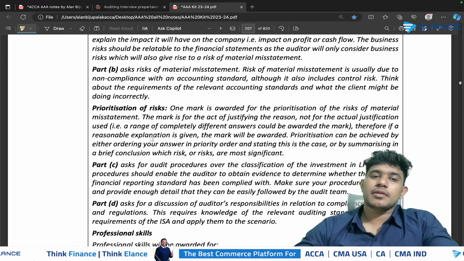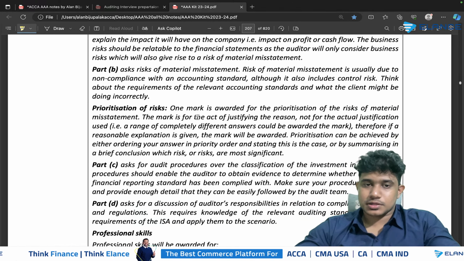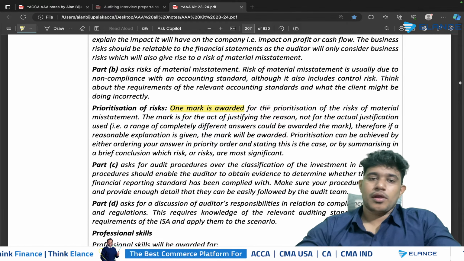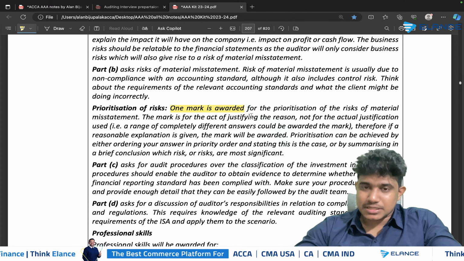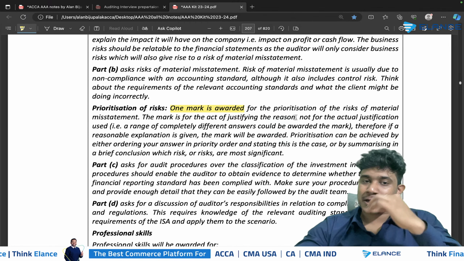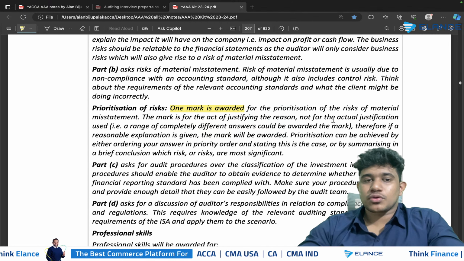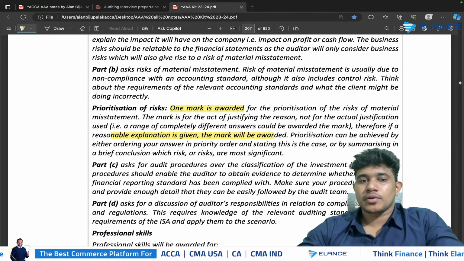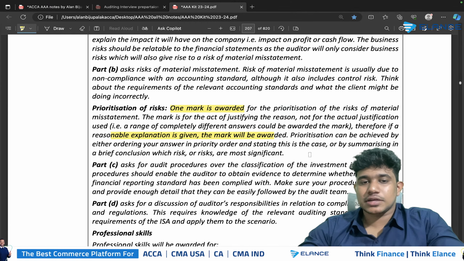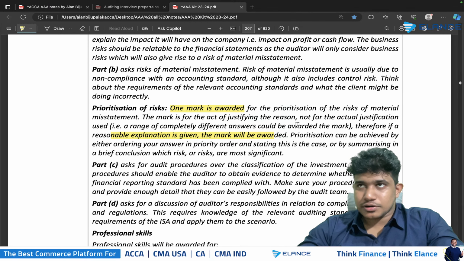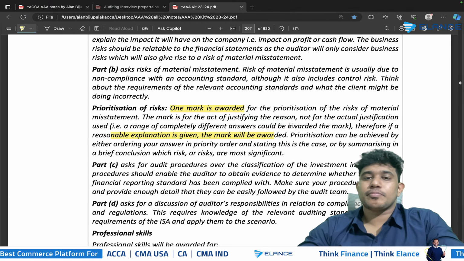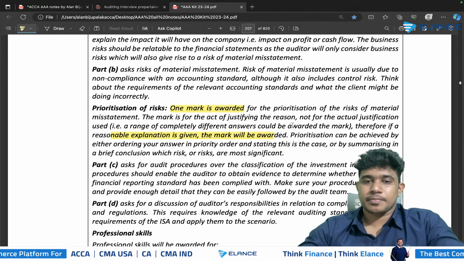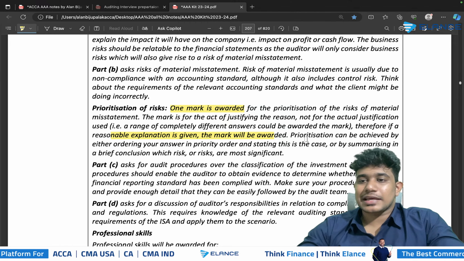And when it comes to the prioritization of the risk, you will be getting 1 mark for prioritization of the risk. However, you need to properly justify the reason for selecting that particular priority order. So they have clearly mentioned that you can give a reasonable explanation and you will get the marks. So prioritization should be achieved by using your judgment. You can use your own professional judgment to determine which risk will have the highest priority. However, you have to clearly justify